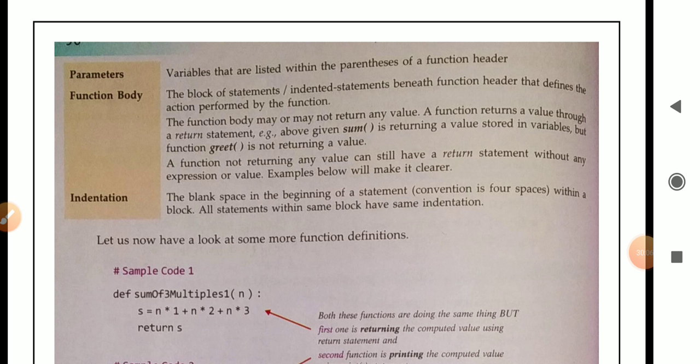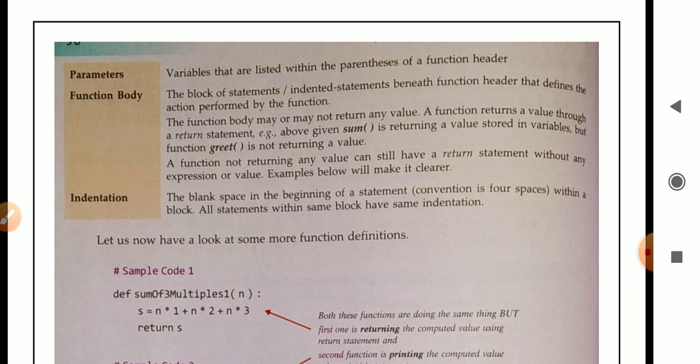Next is parameters, variables that are listed within the parentheses of a function header, means the variable which is present inside the parentheses is known as parameter. Function body, the block of indented statements beneath the function header that defines action performed by the function. Means the line below the function header is known as function body. It is an indented statement. Why? Because function header contains colon. That is why it is indented.